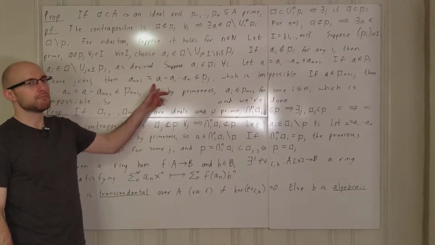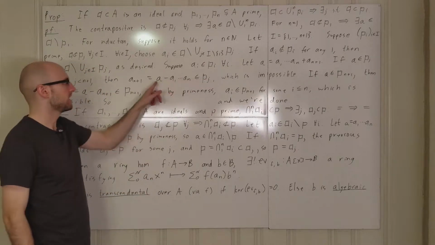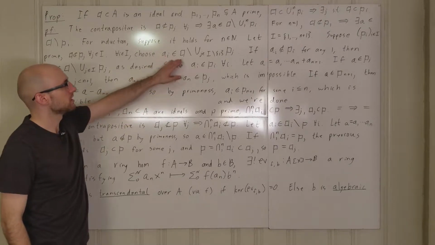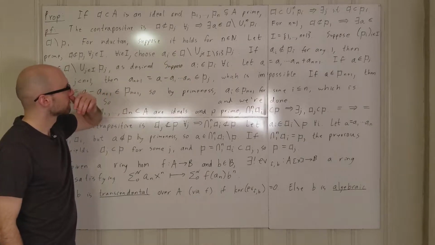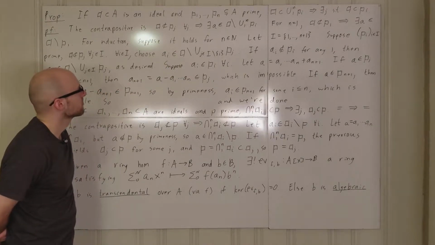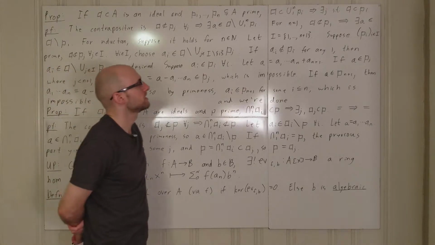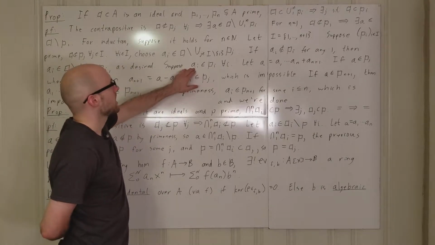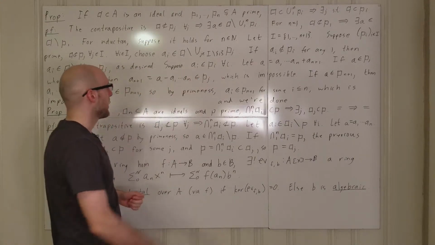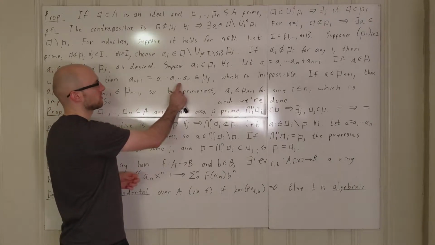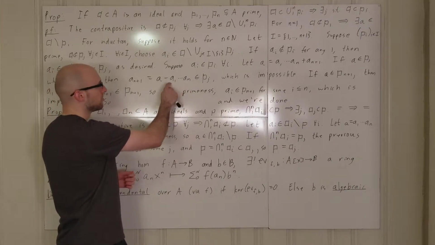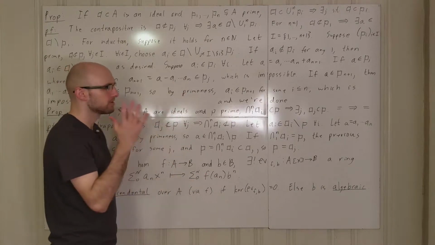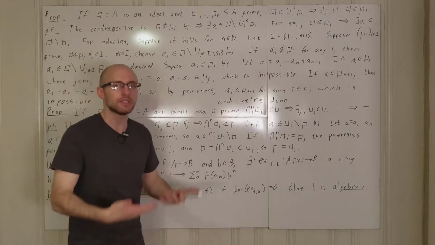But A is in PJ, we're assuming that, and since AJ is in PJ and AJ appears in this product, multiplying AJ on the left and right by some of the other AIs, you're still going to stay in the ideal PJ because it's an ideal.